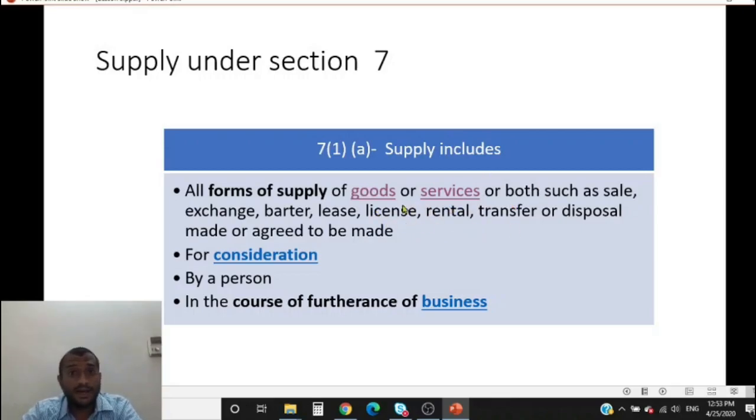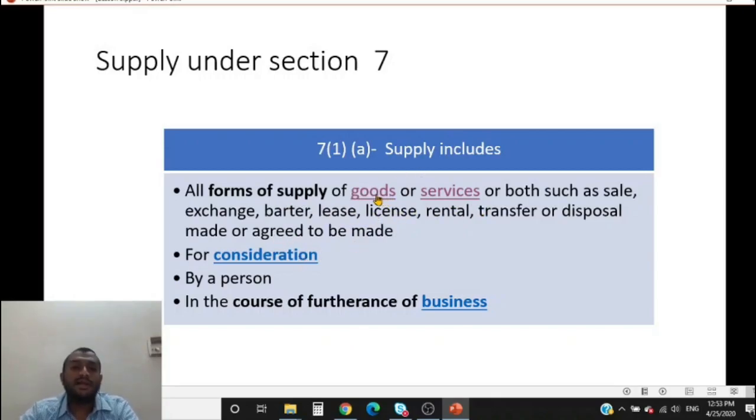So if it is similar to any of these forms of supply, still it would be considered as a form of supply, because it is not restricted to these forms of supply. He says such as. The forms of supply could be similar to these, made or agreed to be made. So all forms of supply of goods or services, such as, for consideration.